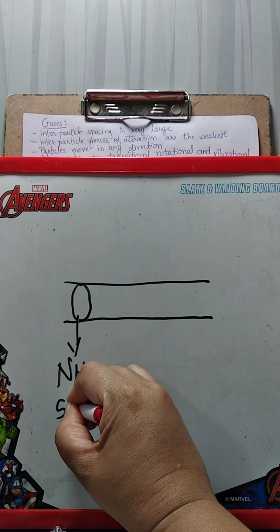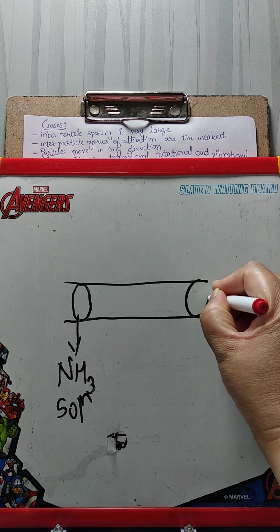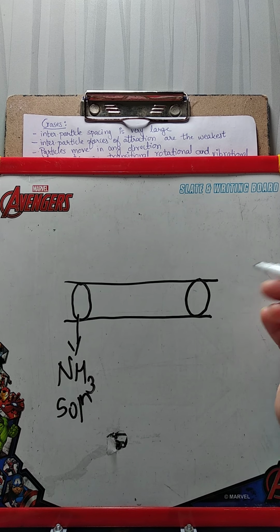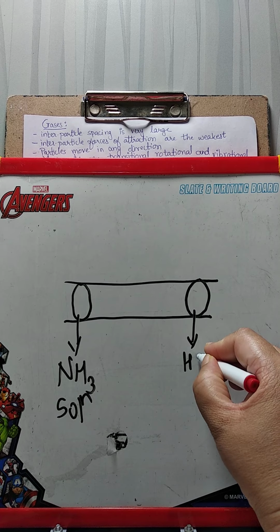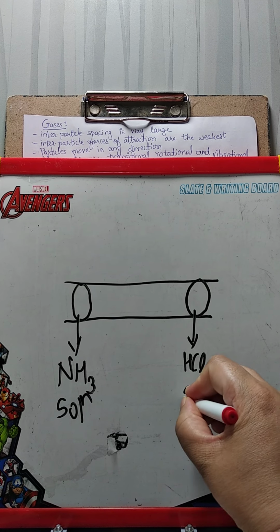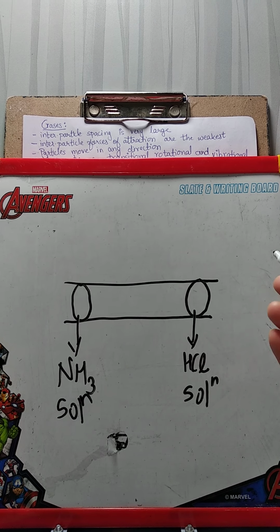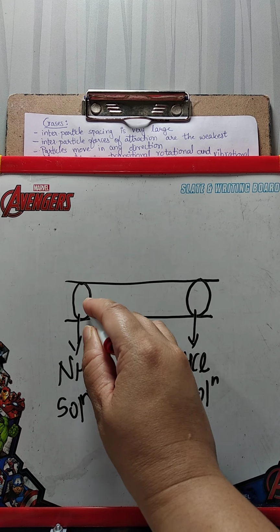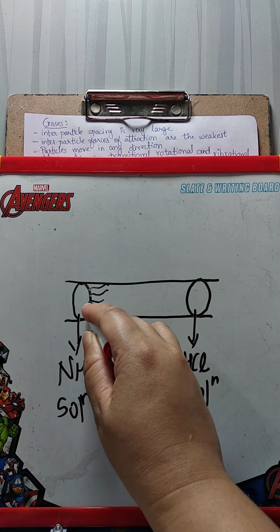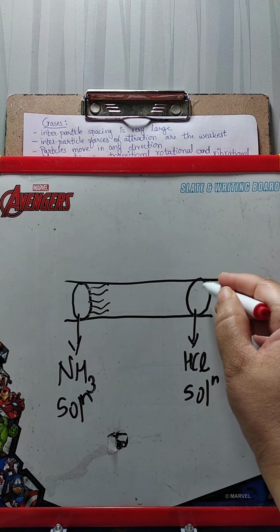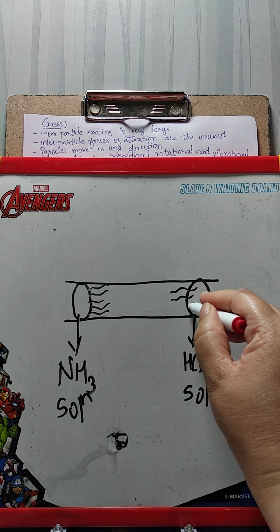NH3 is ammonia. Here we have kept a cotton plug dipped in hydrochloric acid solution. So what happens? Fumes of ammonia start releasing from here, and fumes of hydrochloric acid start releasing from here.